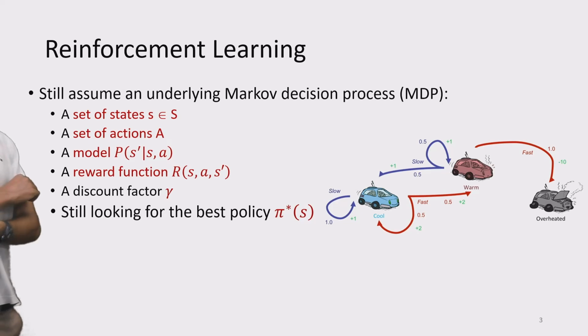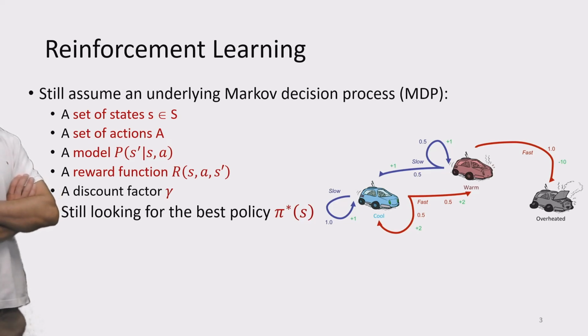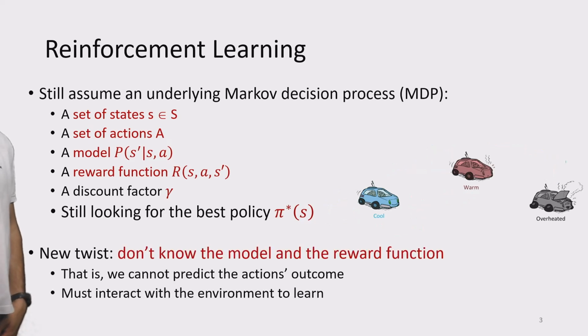We usually include a discount factor in our MDP. And as before, we are looking for the best policy, the optimal policy, pi star: what's the best way to act in each one of our states.